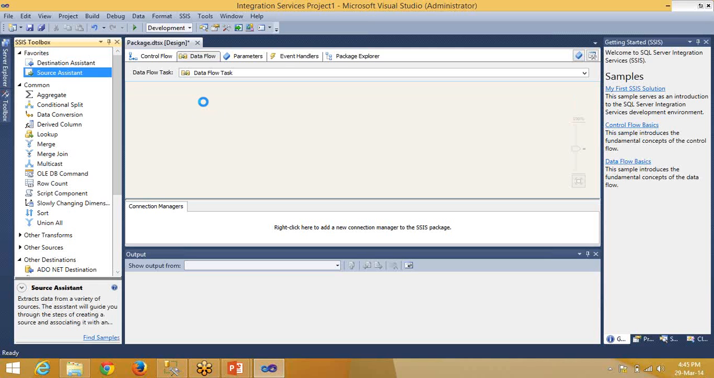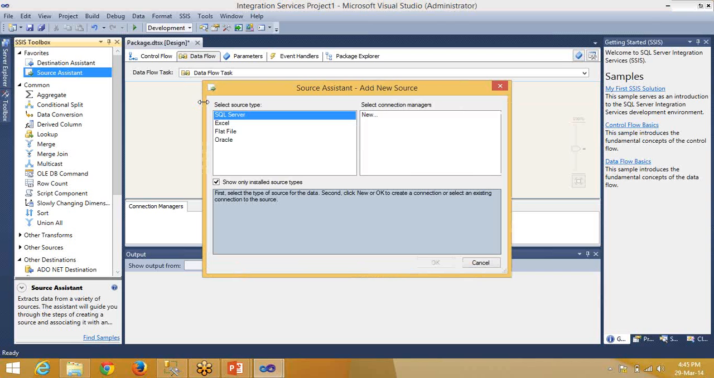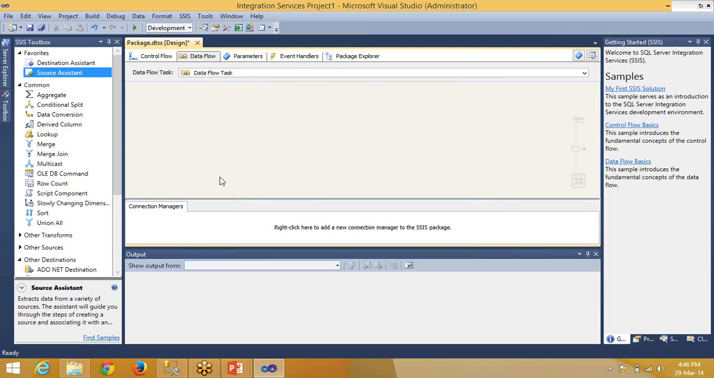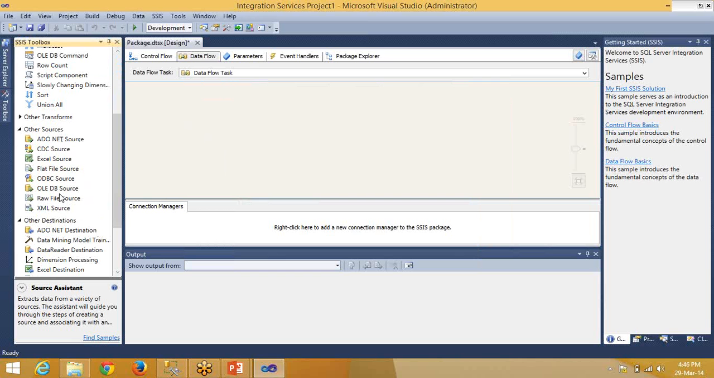Like you can take a source assistant. May I know the difference between the source assistant and some of the other sources that we have? I think instead of source assistants, we can even take other sources, like a flat file, OLEDB. Yeah, flat files. You're talking about this part?